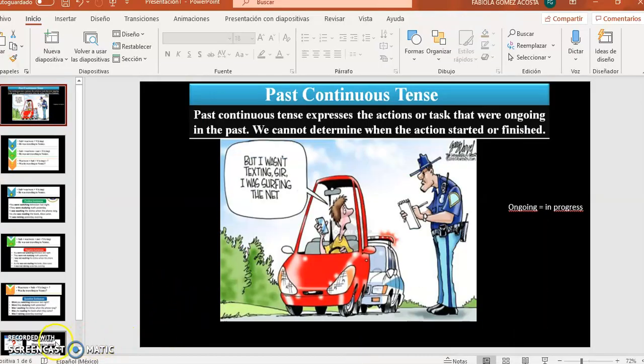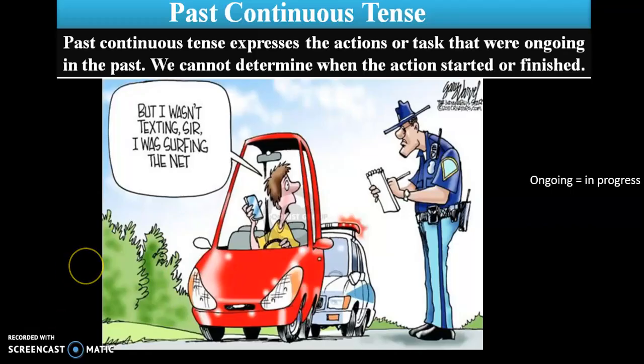That is going to be this. Past continuous tense. The past continuous we're going to use to express actions that were in progress or ongoing in the past at a certain time in the past, and we cannot determine when the action started or finished. Here you have an example. "But I wasn't texting, sir. I was surfing the net."